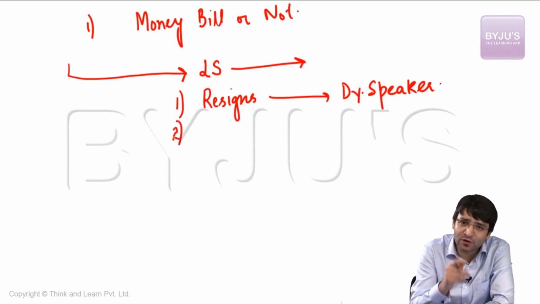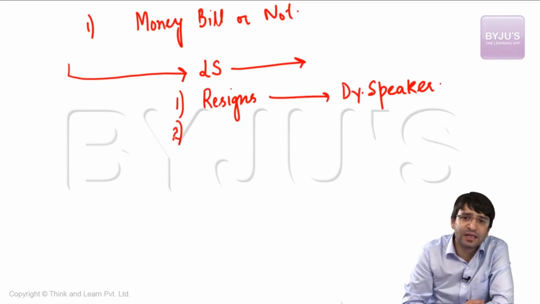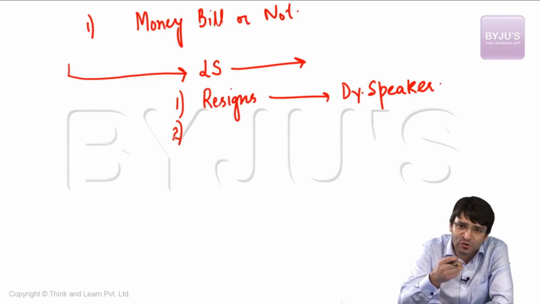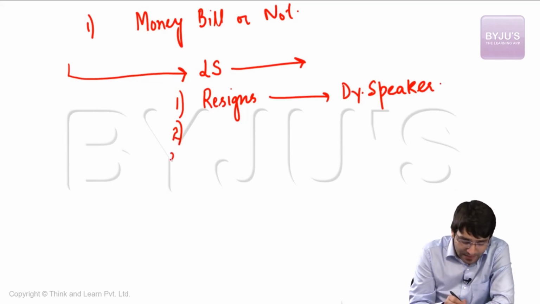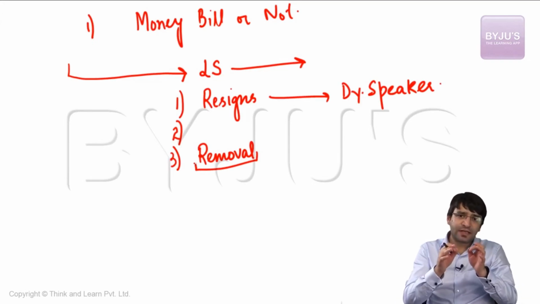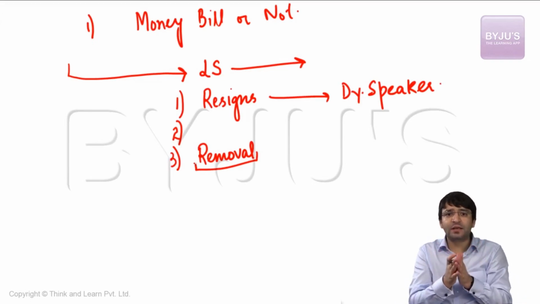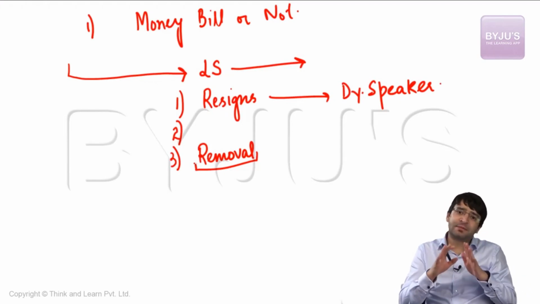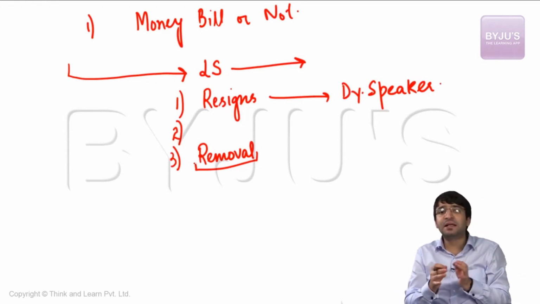Second, the Speaker also ceases to remain the Speaker if she is not now a member of Lok Sabha. If she has been disqualified as a member of Lok Sabha, she also ceases to remain as the Speaker of the Lok Sabha. The Speaker can also be removed. How is the Speaker removed? First, a 14-day notice is given. After the expiry of this 14-day notice, there is voting in Lok Sabha. If by effective majority the members vote against the Speaker, that means the Speaker ceases to remain in office, the Speaker is removed from her office.